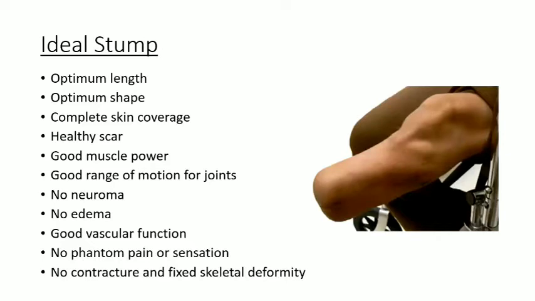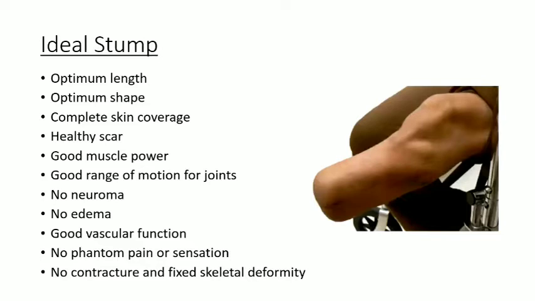So what are the criteria for an ideal stump for prosthesis selection? It should have the optimum length, optimum shape, round or conical shape. It should have skin coverage, maximum soft tissue coverage to the bone, so that weight bearing can be very comfortable. A healthy, mobile scar should be there. An adherent scar is totally unpreferable in case of prosthetics.